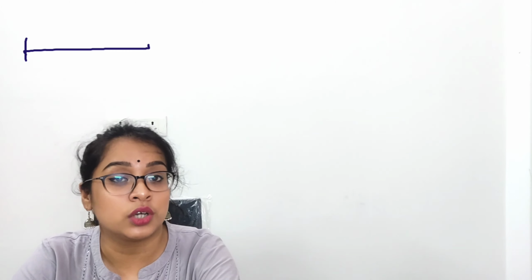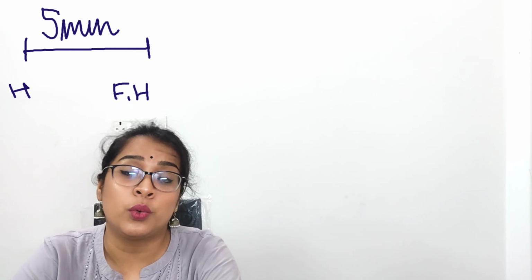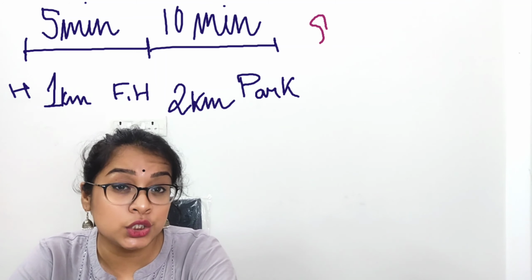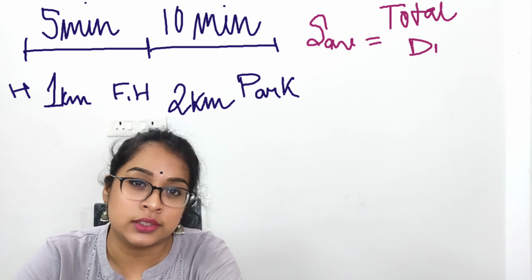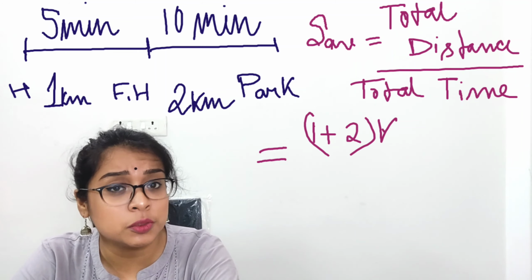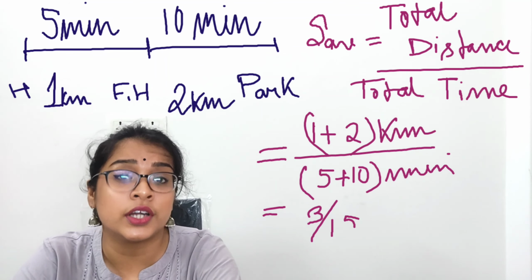Now let us understand this example in a different way. Suppose you are going to your friend's home, which is around 1 kilometer away from your home, and you take 5 minutes to cover 1 kilometer. Then with your friend you go to a park that is around 2 kilometers away, and it takes you around 10 minutes. Now in this case, what will be your speed? In this case, we need to find out the average speed.